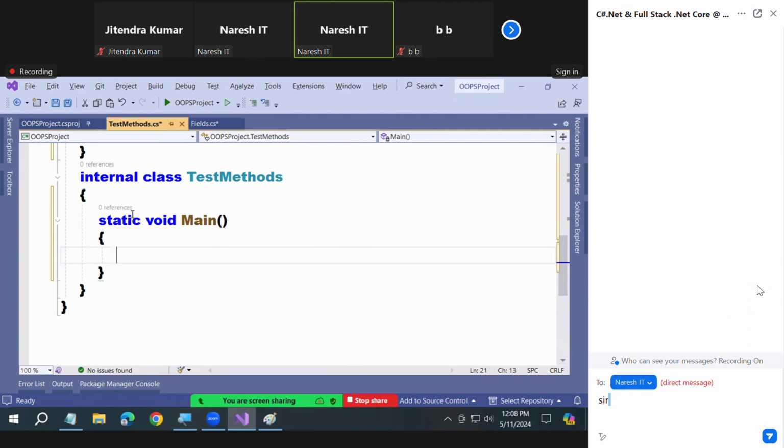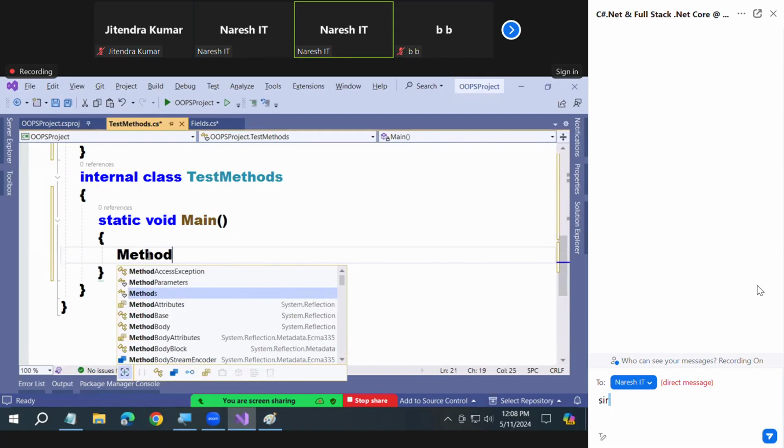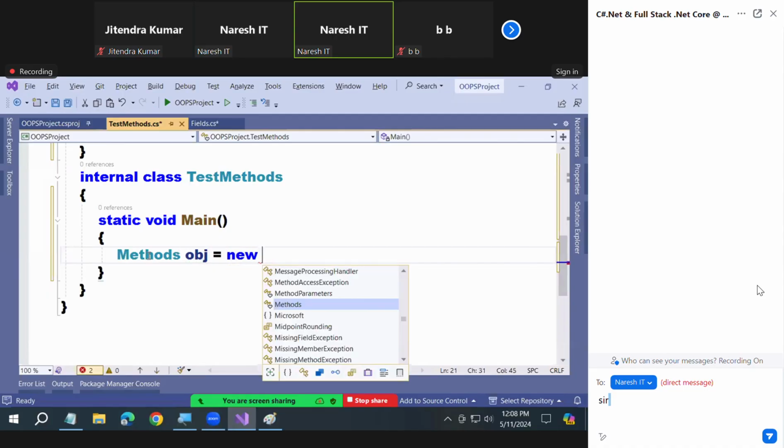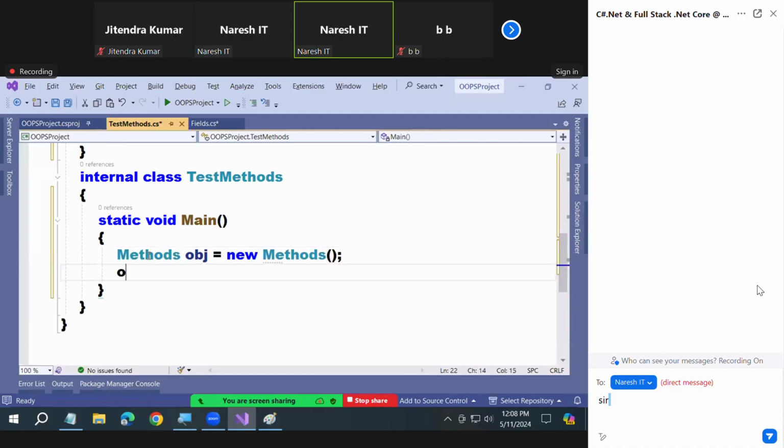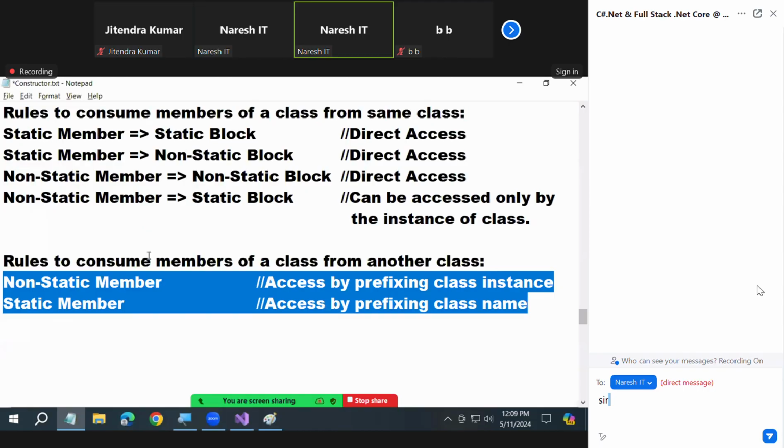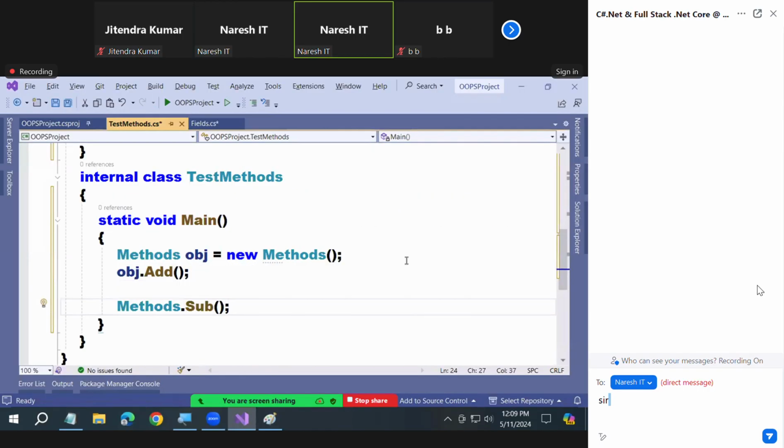Is add static or non-static? So what should I do? Create the instance of the Methods class. Methods obj = new Methods, then obj.add. Is sub static or non-static? Sub is static, so Methods.sub. That's all. All 6 points I told you. I showed you all the 6 scenarios here.